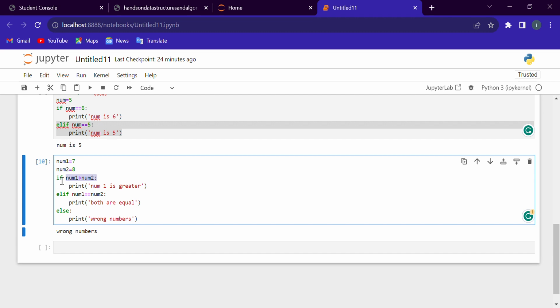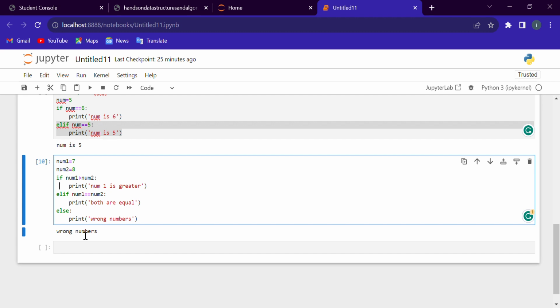It will come to the else if statement, elif, and check whether num1 is equal to num2, which is false because 7 is less than 8, so it will not execute this either. Now the compiler will come to the last statement, the else statement, because if both conditions, if and else if, are false, the compiler will execute the else statement.